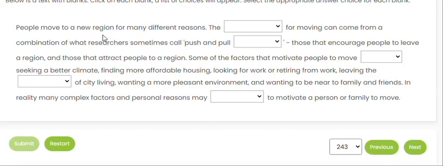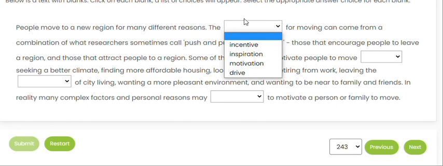People move to a new region for many different reasons. The dash for moving can come from a combination of what researchers sometimes call push and pull dash. So the dash, we need a noun after the incentive, inspiration, motivation, drive. So when people move, there should be a reason behind their movement, and that reason can be what motivates them to move. Incentive is an extra pay, anything extra, bonus, allowance is called incentive.